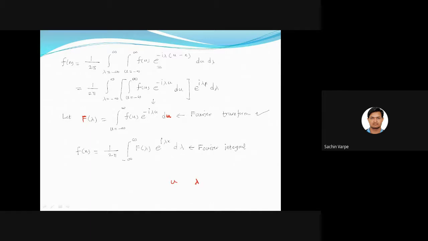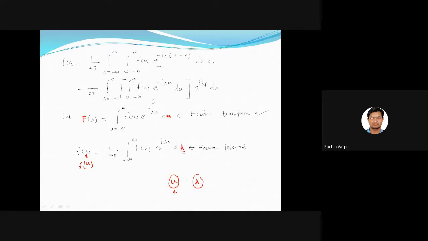And if we are writing the function of u, we all know that in a definite integral we can interchange the variable, so here I can change this x to u also. If I am writing the formula of the function of u, then the right hand side integral is with respect to lambda. That is the first point of confusion.